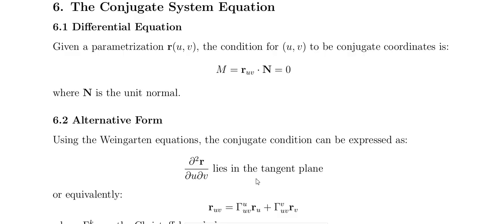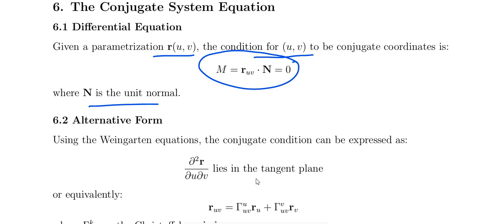And differential equation. Given the parameterization r of u comma v, the condition for u comma v to be conjugate coordinates is M equal to 0, that is, M equal to r_uv dot N equal to 0. That means N is the unit normal here. We have already seen this. And this is the corresponding differential equation for the conjugate system: r_uv dot N equal to 0, N being the unit normal, that is M equal to 0.